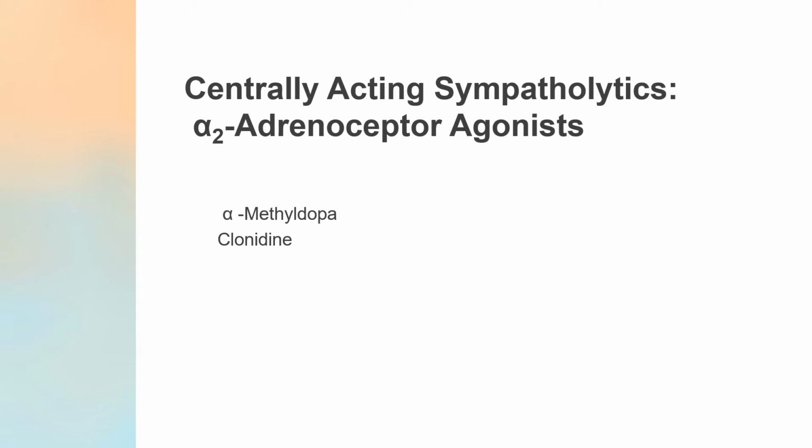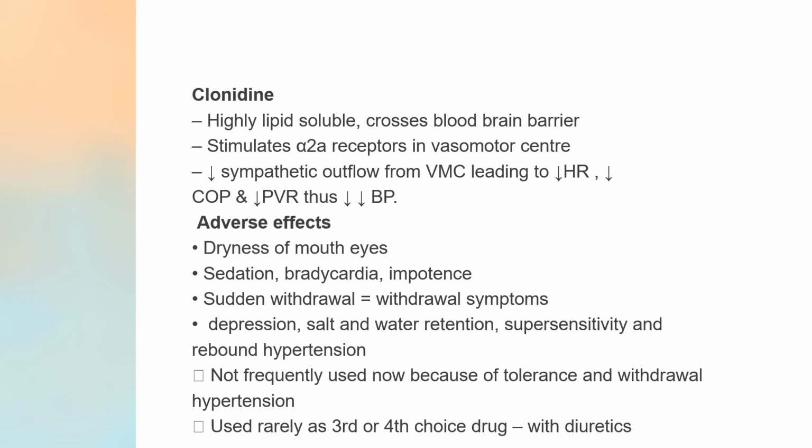The next class from the sympatholytic group is centrally acting sympatholytics. These are basically alpha 2 adrenoceptor agonists. There are two drugs in this: alpha methyldopa and clonidine. Clonidine is highly lipid soluble and crosses the blood-brain barrier. It stimulates alpha 2A receptors in the vasomotor center.